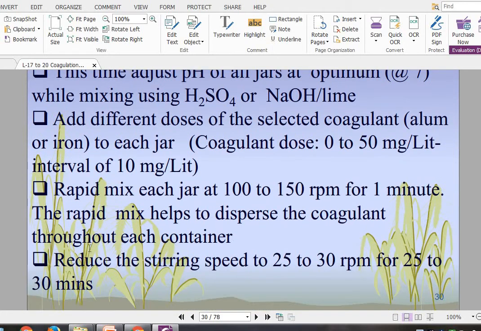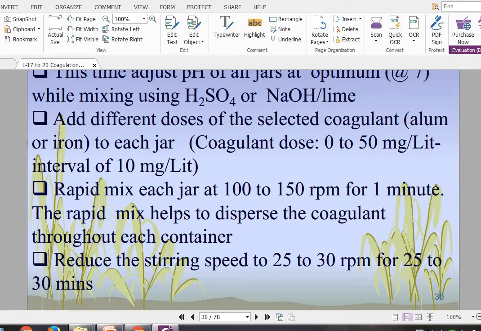Okay, now the next point is, after adding the coagulant dose at each interval, rapid mixing of each jar takes place at 100 to 150 rpm for 1 minute. Initially we will mix the jars at a rapid speed of 100 to 150 rpm. The rapid mixing helps to disperse the coagulant throughout each container.